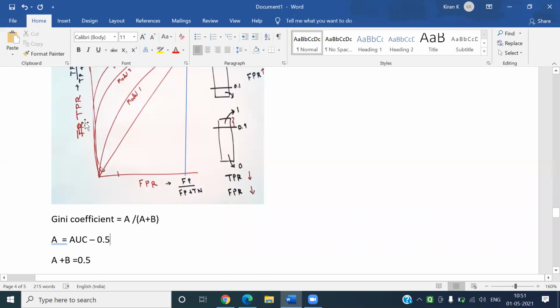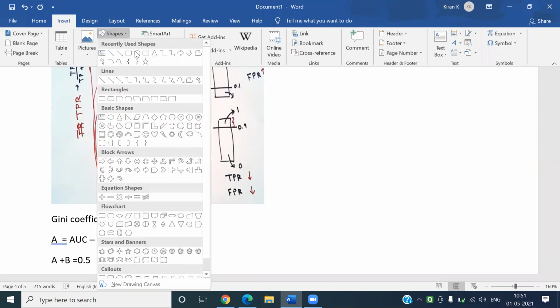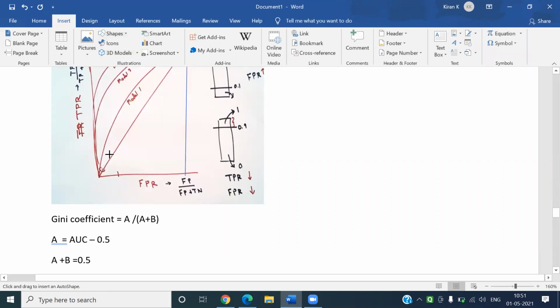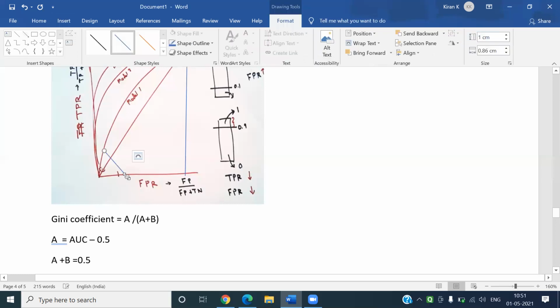In that case, this is the total area AUC. If you want this A, that is nothing but AUC minus 0.5.